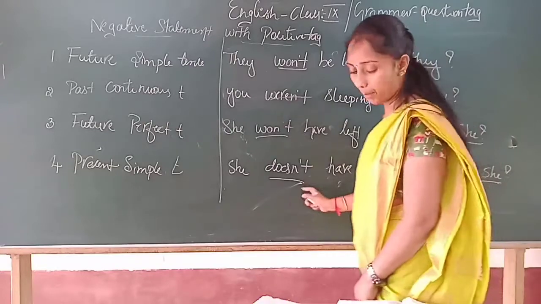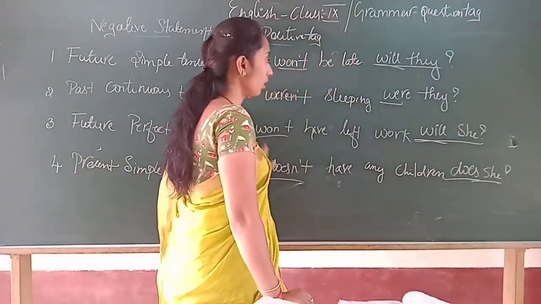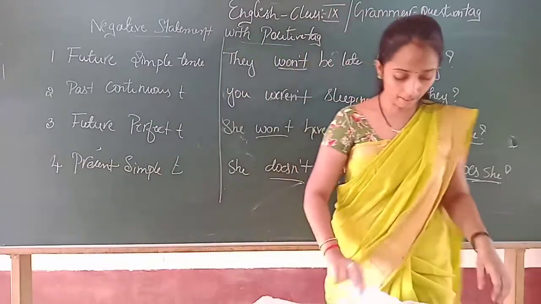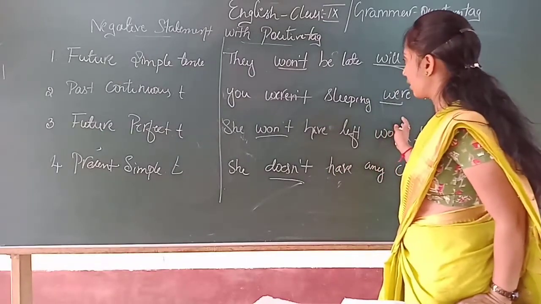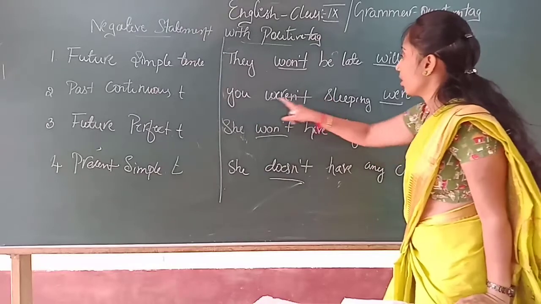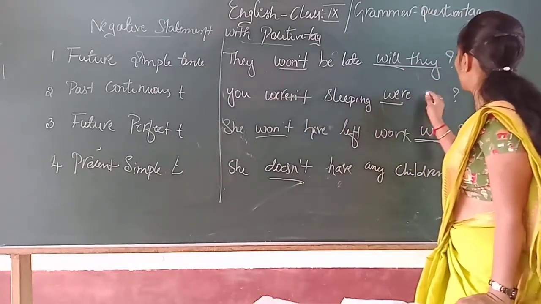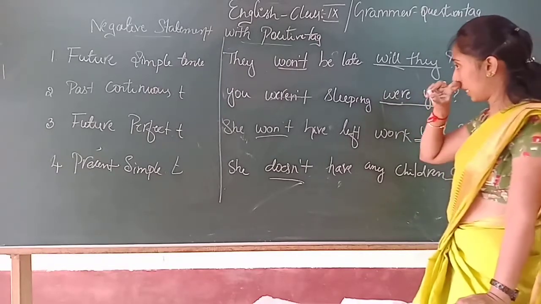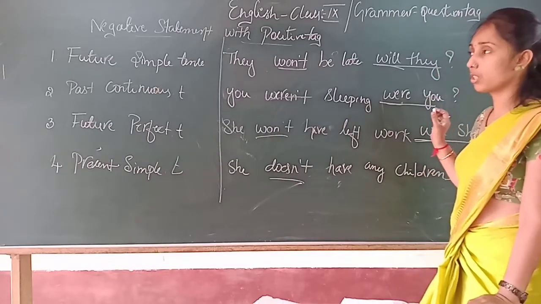Clear? Depending upon these verbs, children, you have to change the clause. Is it clear? This is the simple example that we like to do. So here, you weren't sleeping. This is were you sleeping. Okay, this is a tag. Negative statement with the positive tag.